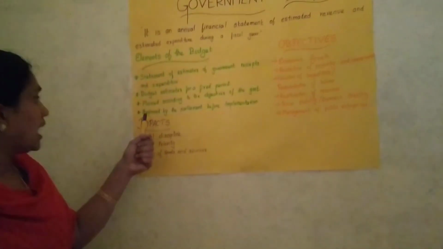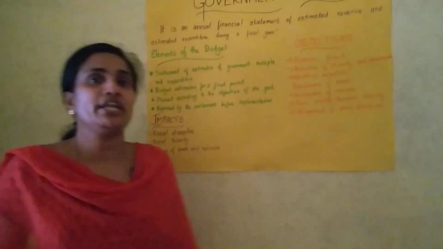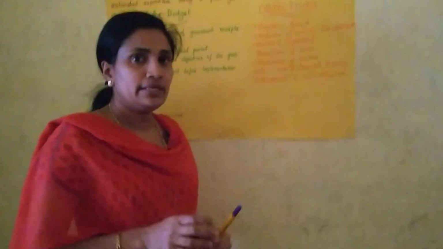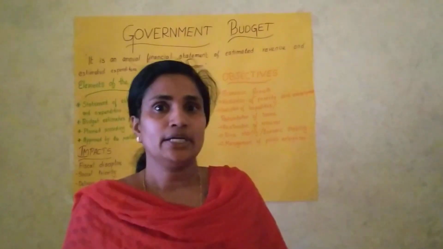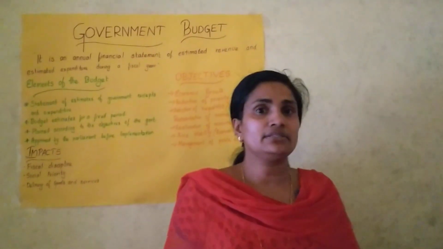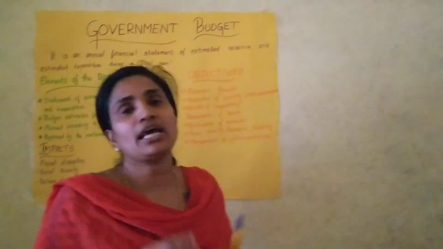Another one is approval by the parliament before implementation. In every fiscal year, on the last working day of February, the Union Finance Minister presents the Union Budget in the parliament.